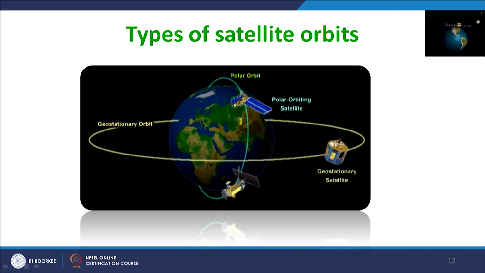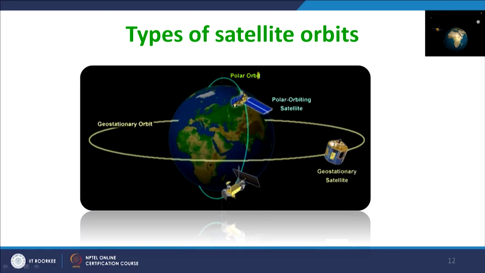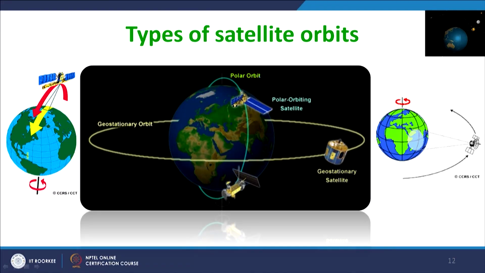But in this passive remote sensing, which we are discussing in this course, and will discuss further, we are talking about the polar orbiting or near polar orbiting satellites, also called sun synchronous satellites. And the same thing is shown here for sun synchronous satellites.